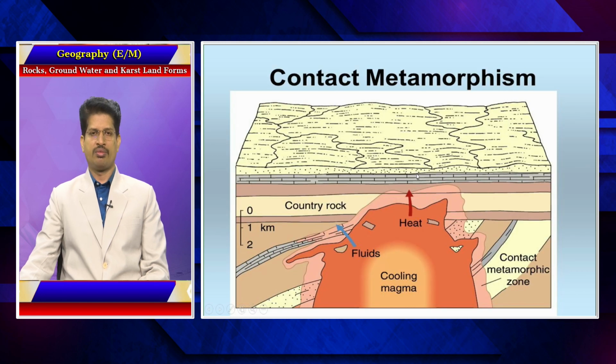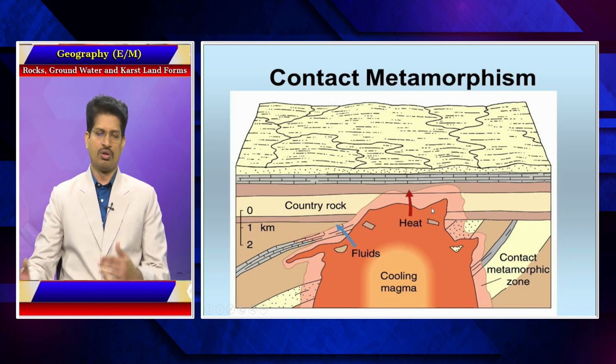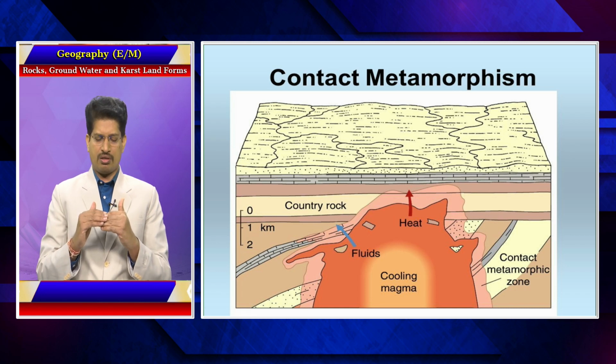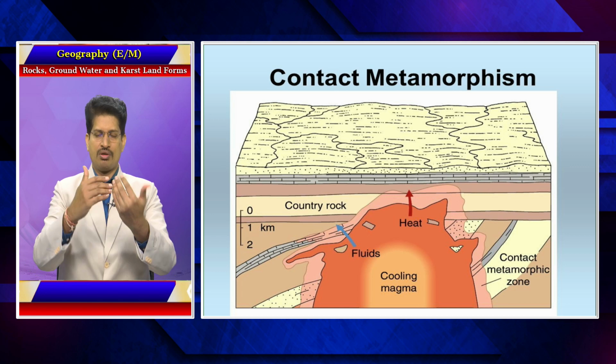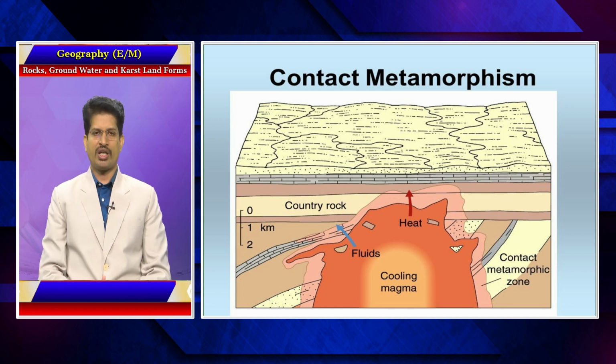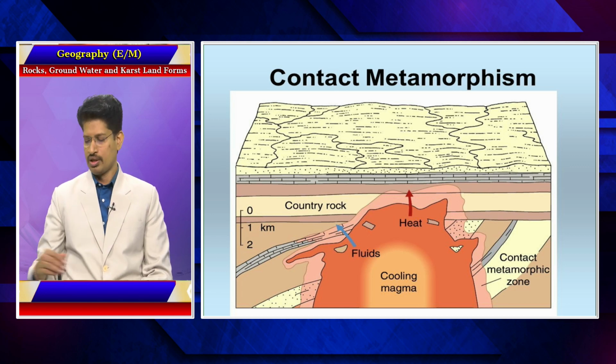The other metamorphism is known as contact metamorphism. The magma present in the earth's interior, when it is in touch with the nearby layers, subjects them to metamorphism. Because the hot magma imparts its temperature to the layers above, subjecting them to metamorphism because of contact, it is known as contact metamorphism.